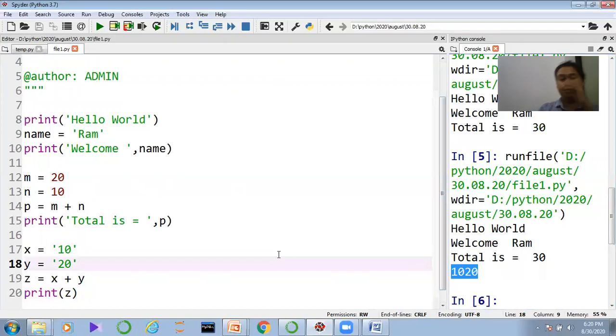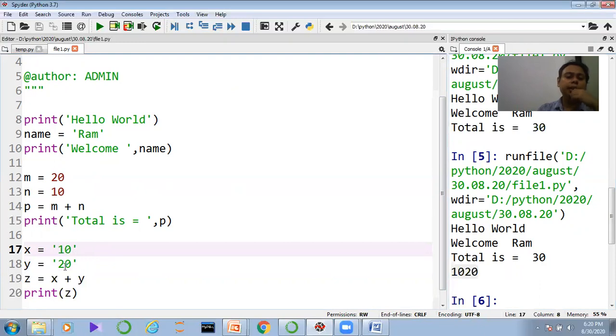Why? What is the reason behind it? Because here we have defined the data inside single quotes. Single quote 10, single quote 20 means that is the string type of data. See, a number can also be a string, not only alphabets. Suppose I tell you our house number, Aadhaar number, PAN number, everywhere we have data where a number is present.